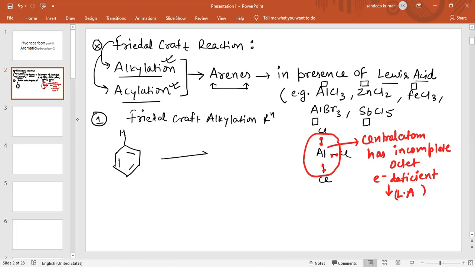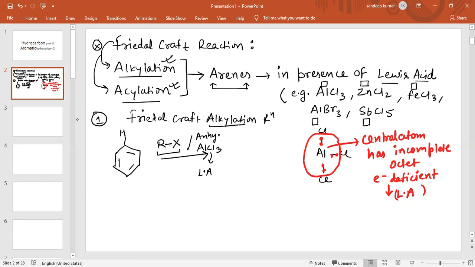This is basically an arene, also we can say benzene. It is the reaction of benzene with RX, and the catalyst is anhydrous AlCl3, which is a Lewis acid. Friedel-Crafts reaction always takes place in presence of a Lewis acid.